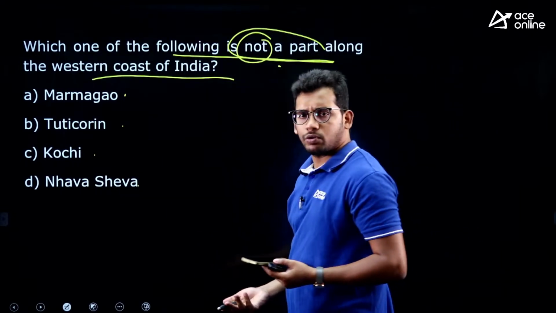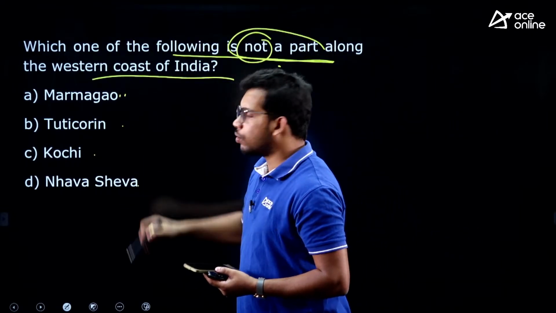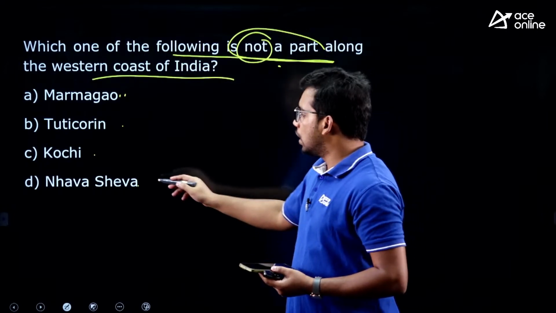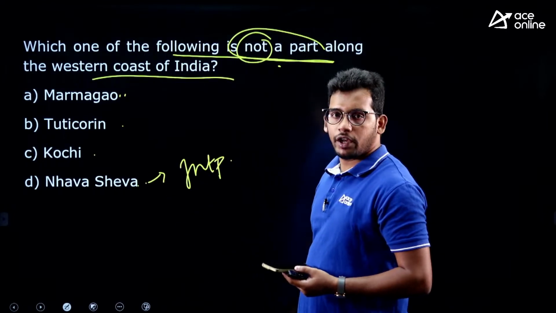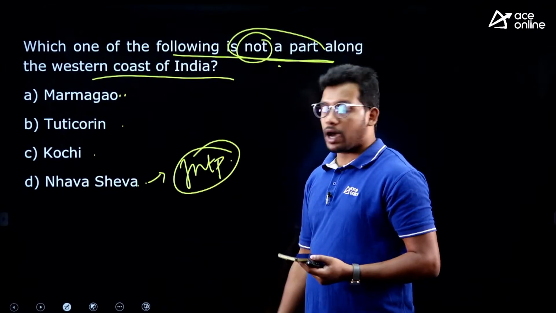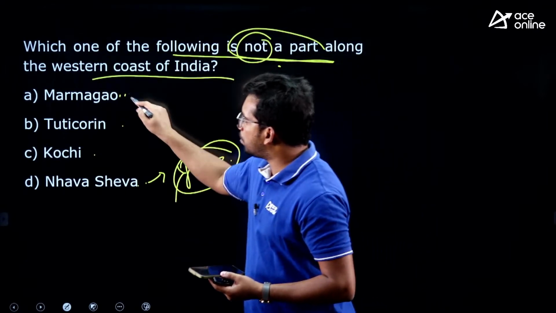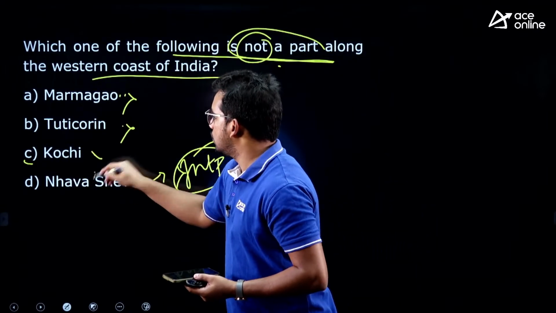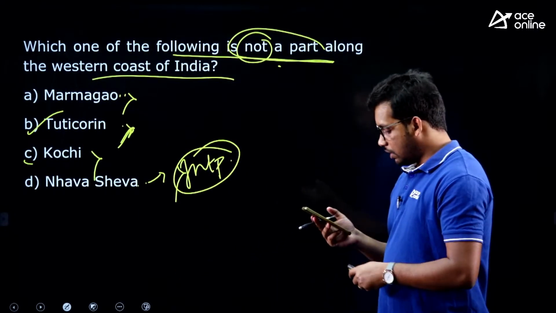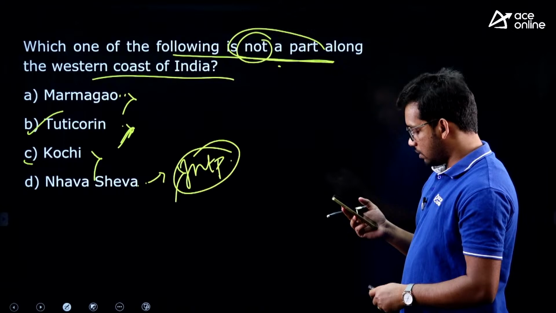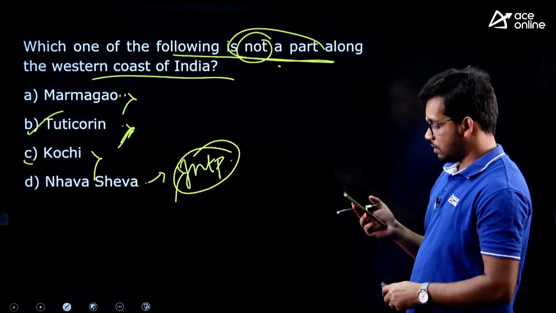So not part of west coast. Kochi is in west coast only, Kerala is west coast. Marmagoa is also located in the Goa west coast. Navaseva is nothing but JNPT port, that is Jawaharlal Nehru Port Trust in Mumbai, Maharashtra. So these are all the part of western coast, and Tuticorin is located in the eastern coast, right. Yes, Manikanta and Naveen have answered it as correct, right.